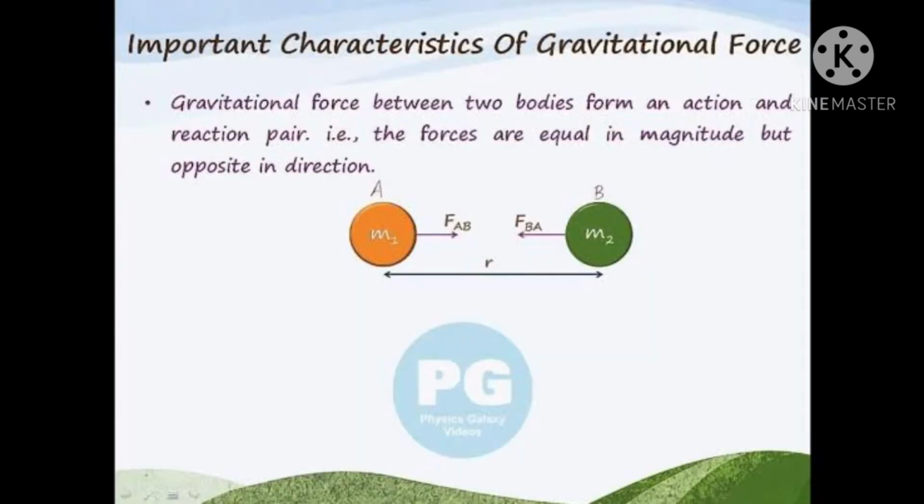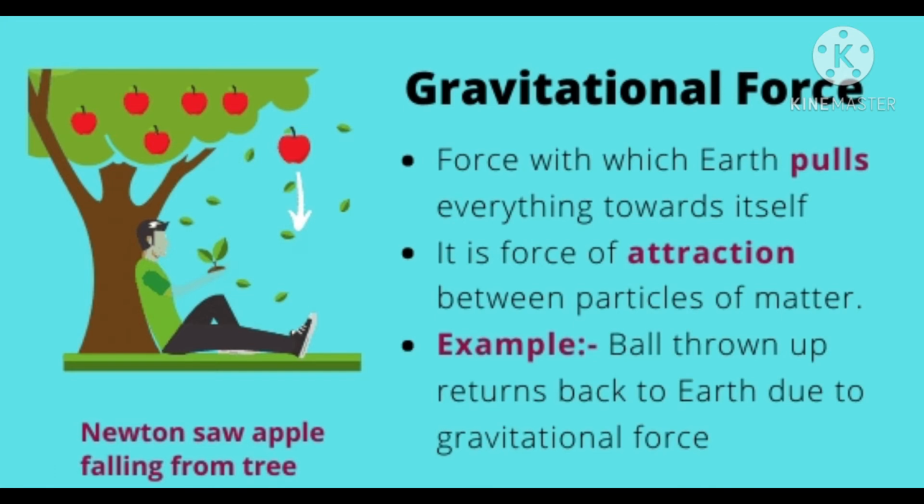The next kind of force is force of gravitation. Throw a piece of stone upwards, and you will see that after some time the stone comes back. Why does it happen? It happens because of the gravitational force of our earth. Gravitational force is the force by which the earth pulls everything towards itself. It is a force of attraction between particles of matter. The attractive force between two bodies in the universe is known as force of gravity. Due to this force, the earth goes round the sun and the moon goes round the earth. So this is the second type of force, force of gravitation.